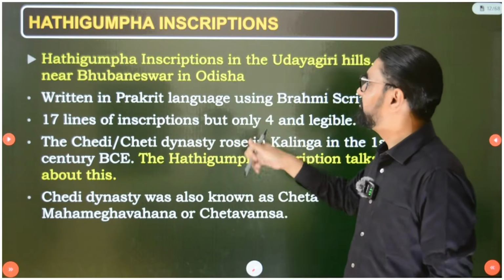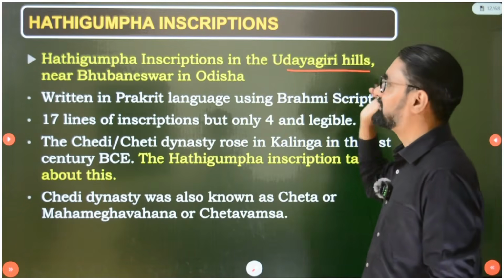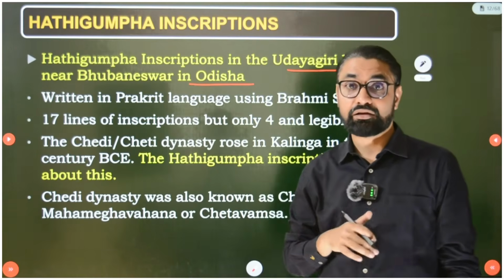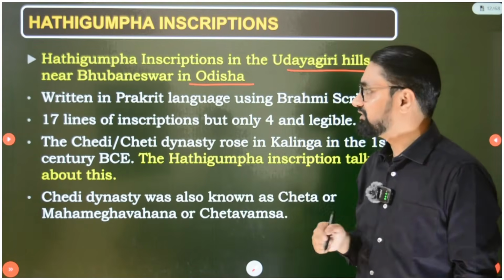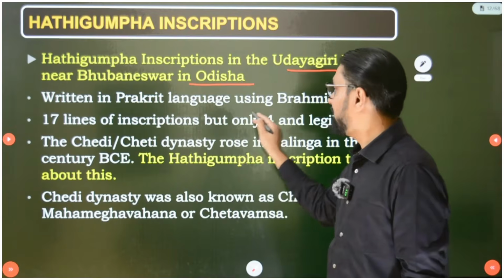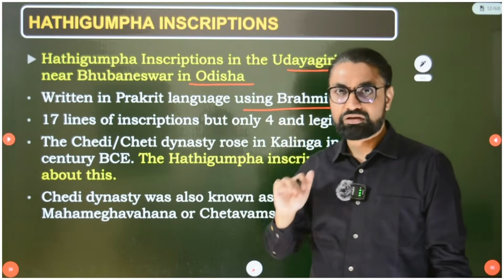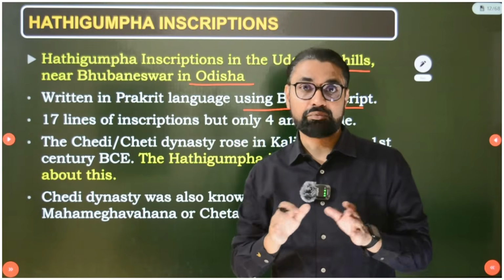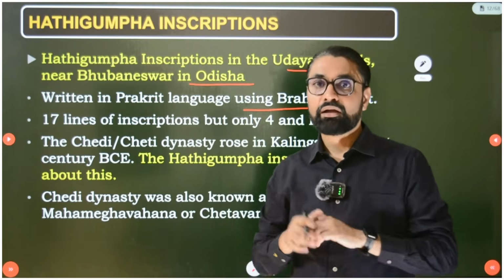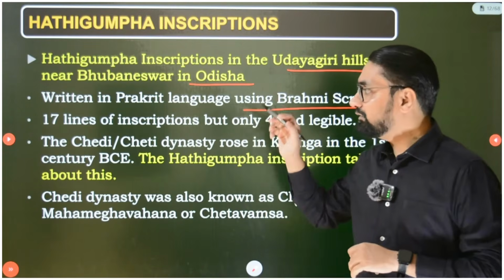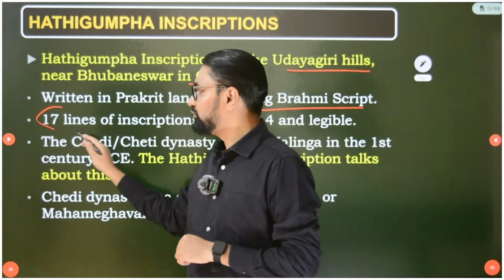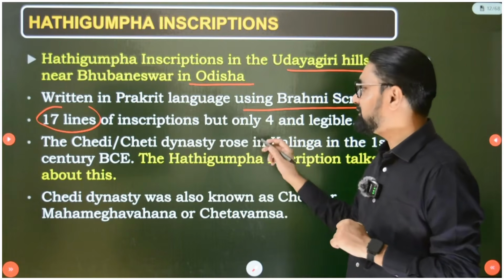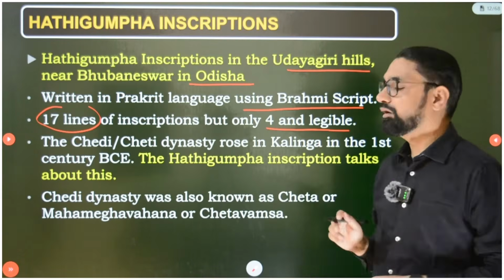So the Hatigumpha inscription, guys, in the Udayagiri hills near Bhubaneswar in Odisha gives us this information about this part of history, and it is written in the Prakrit language using Brahmi script, like the Ashokan inscriptions. The language is Prakrit, or Magadhi Prakrit, but I don't know whether it is Magadhi Prakrit or not, in Brahmi script, and there are 17 lines. Who composed it? That's doubtful, but it is our King Kharavela. 17 lines inscription, but only 4 are legible.